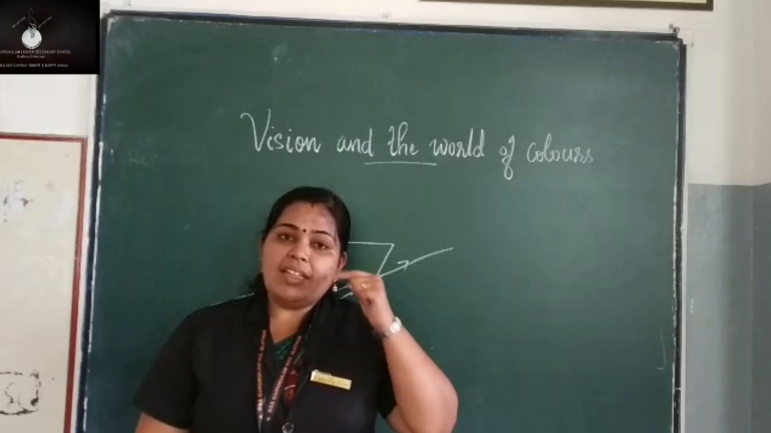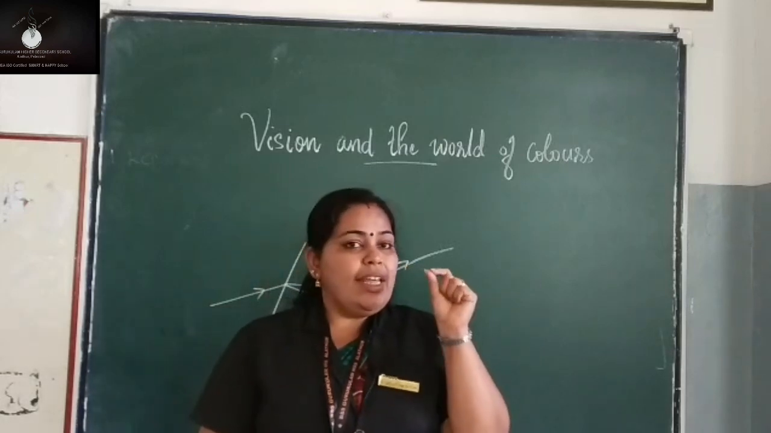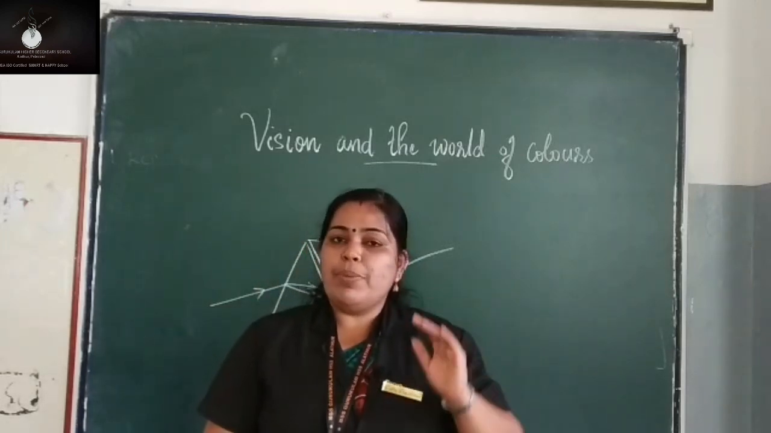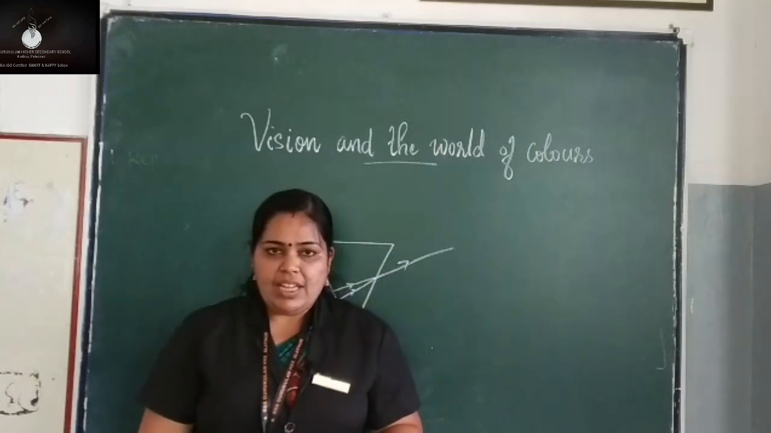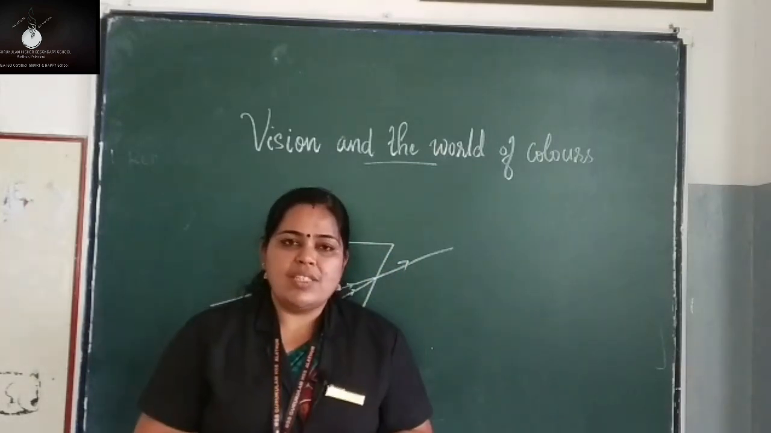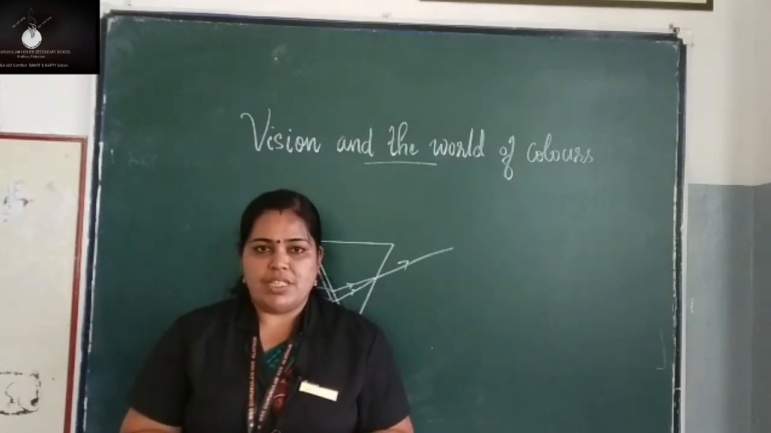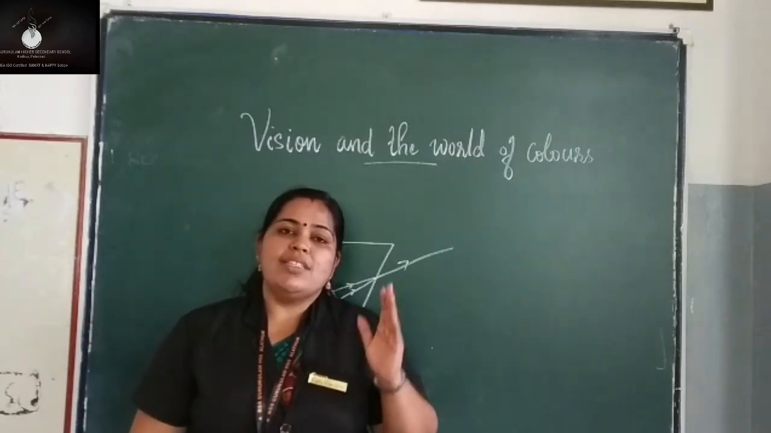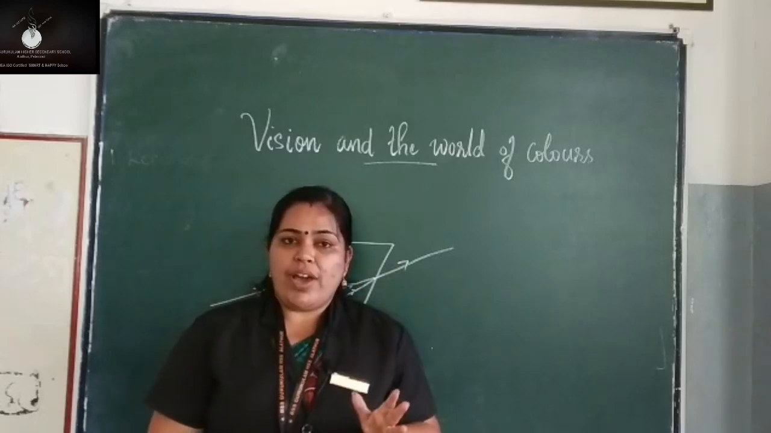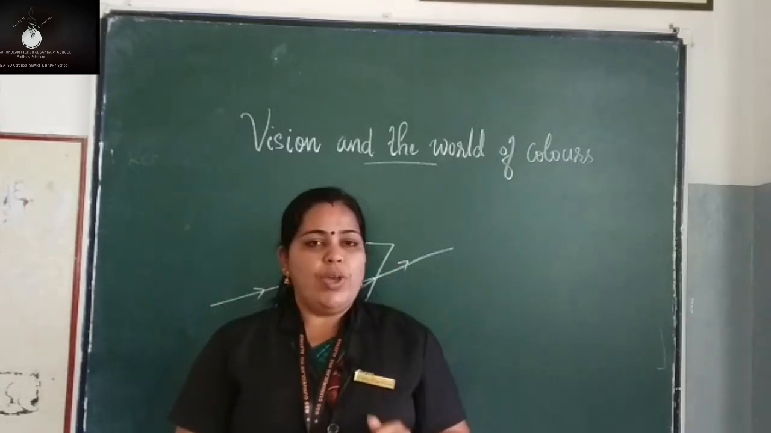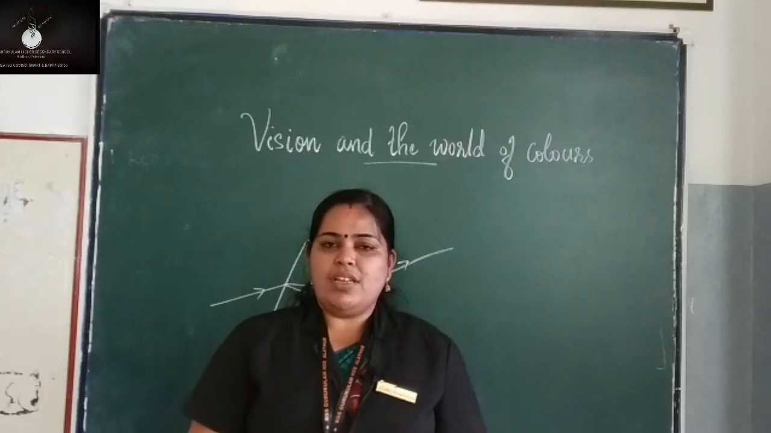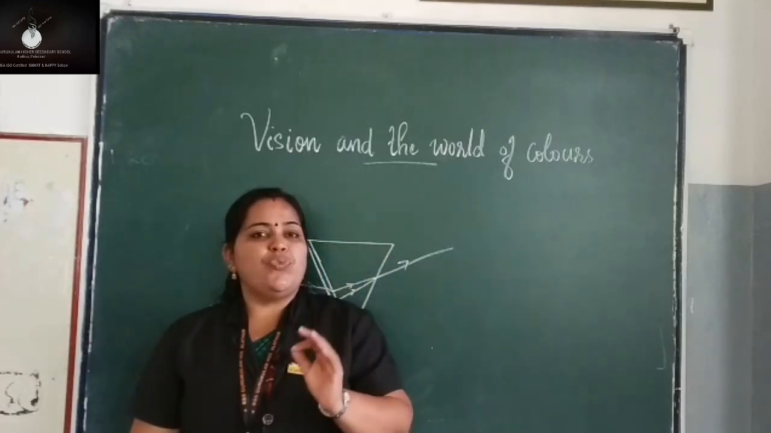So how many seconds will an image that we see remain in our retina? 1/16 seconds it will be there. Before that, when the adjacent colors come, what will happen? The total effect of them is what we will see. That is the reason why this disc is seen as white when it is rotated very fast. This phenomenon is known as persistence of vision.